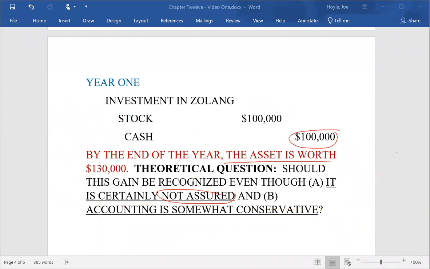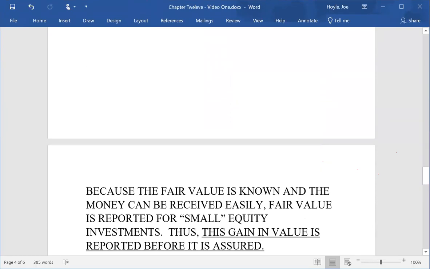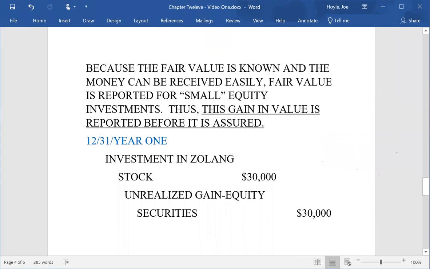This is a $30,000 gain, but you're not sure that you're going to have this. If you hold the stock a while, it certainly might go back down in value. Well, here's what US GAAP has to say. Because the fair value is known and the money can be received easily, fair value is reported for small equity investments. And again, small is under 20%. Thus, since you're going to report this at fair value, the gain is reported.